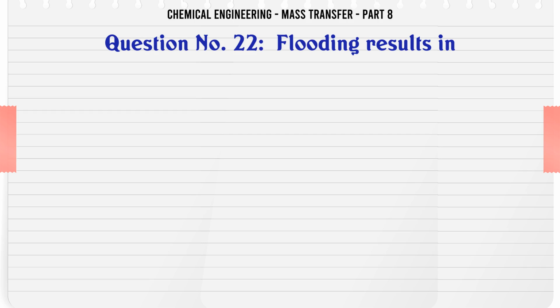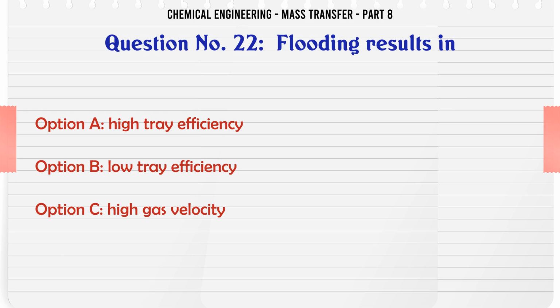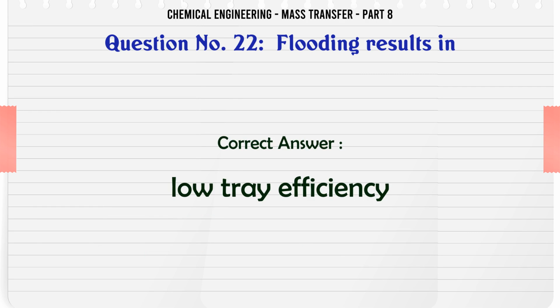Flooding results in A, high tray efficiency; B, low tray efficiency; C, high gas velocity; D, good contact between the fluids. The correct answer is low tray efficiency.